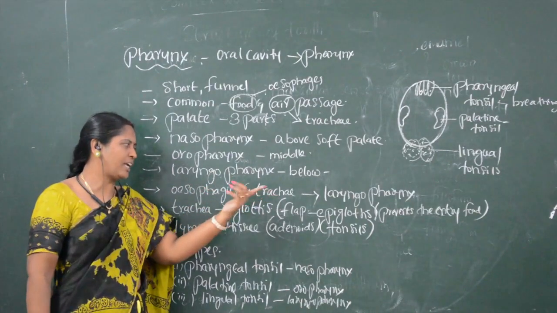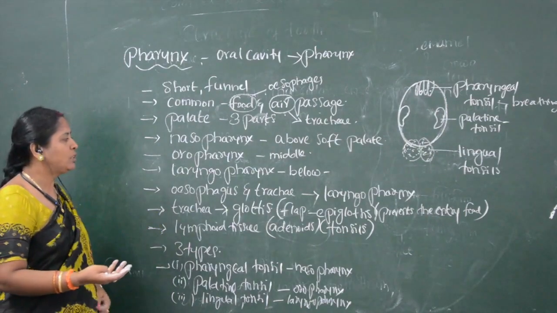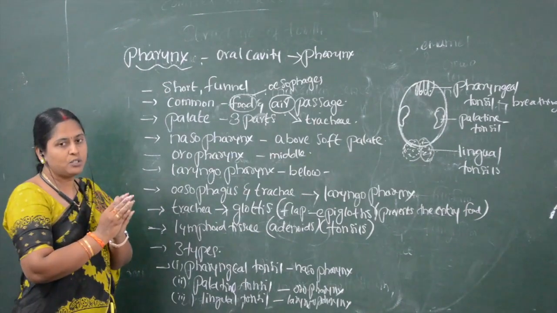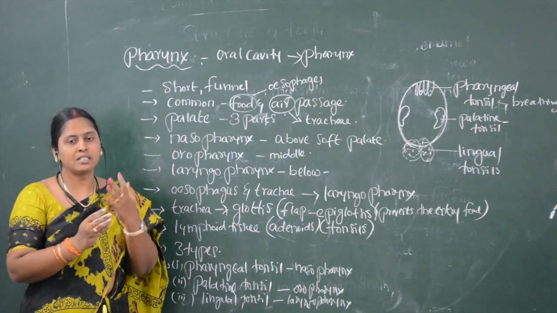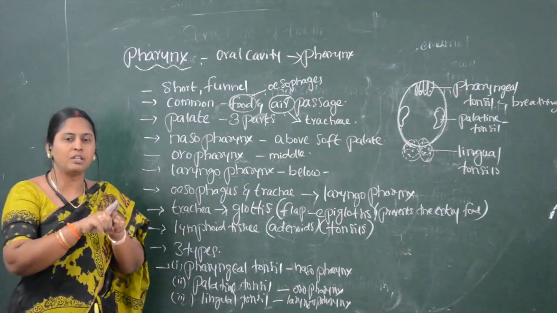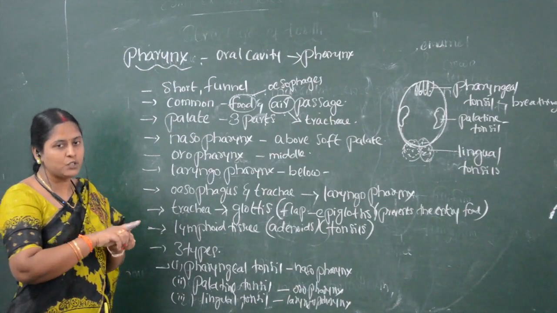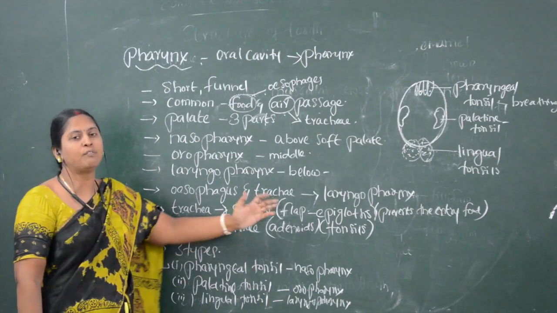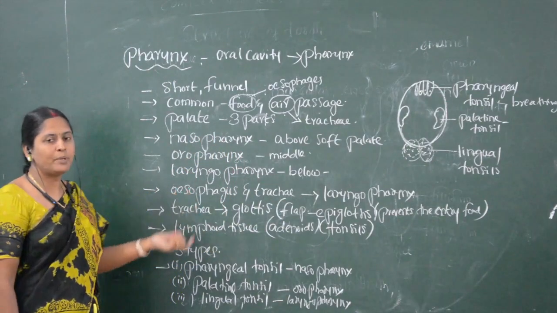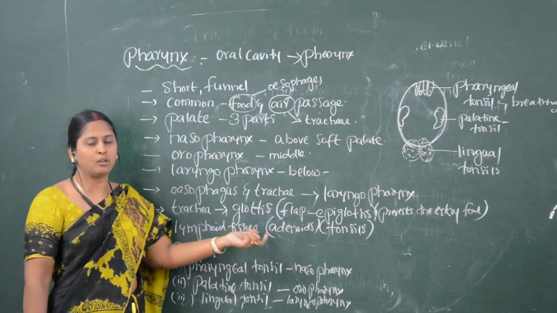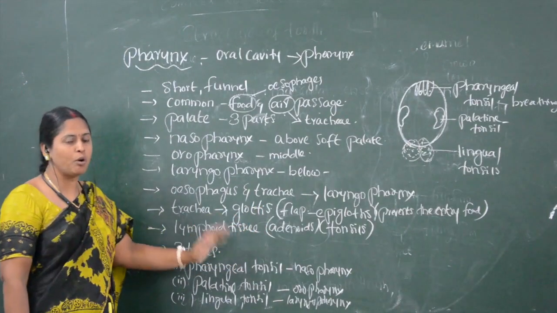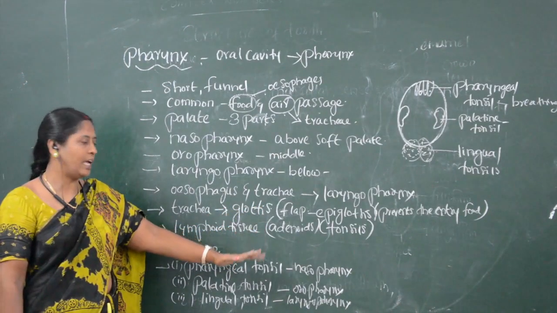esophagus as well as trachea, both open into the same common chamber. Esophagus is the food pipe, trachea is the windpipe. Both the food pipe and windpipe together open into the pharynx by a common duct, that is, a common chamber called laryngopharynx. Trachea opens into the laryngopharynx with the help of the glottis.